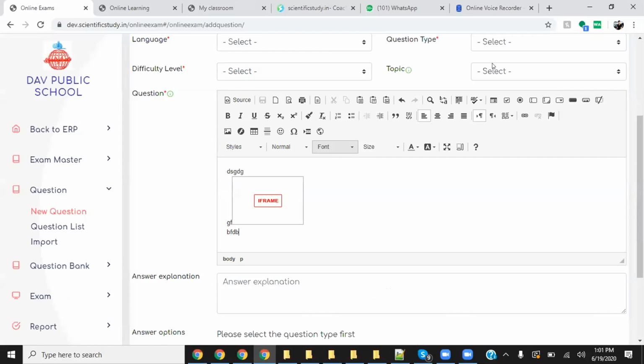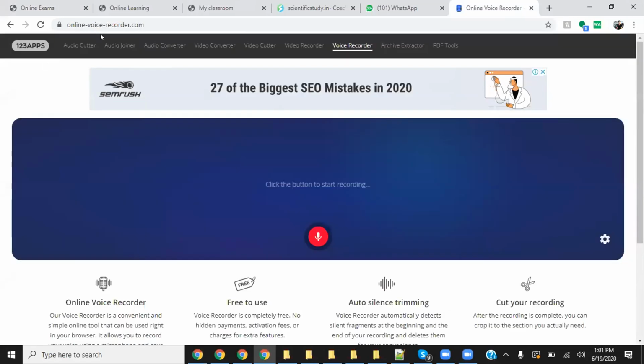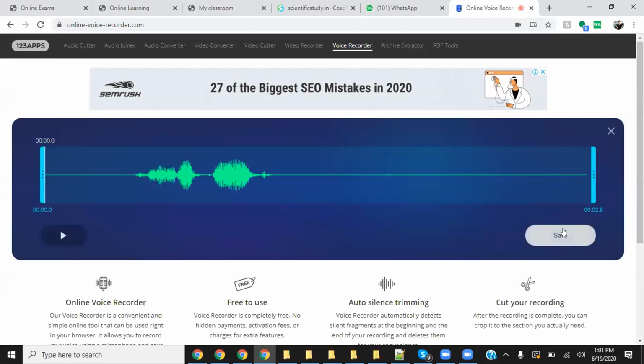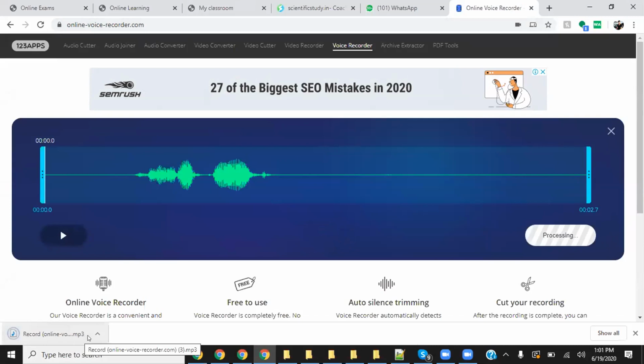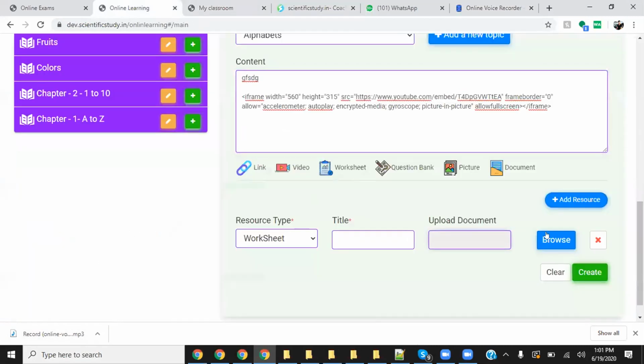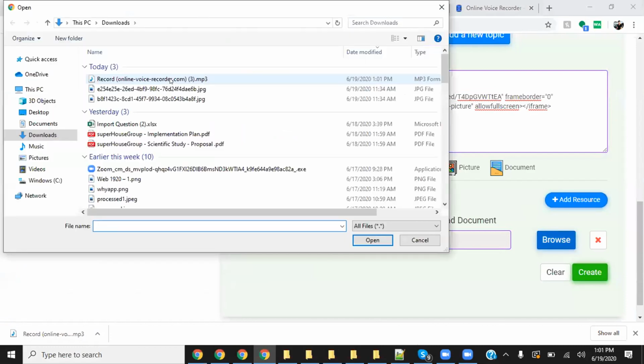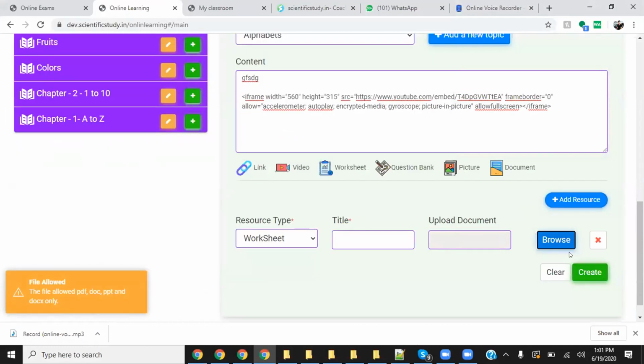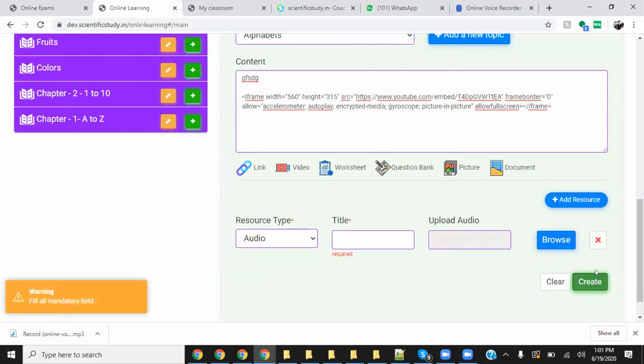But coming back to your voice recording, simply go to an online voice recorder, record, then stop, then simply download, and attach it here. That's it, done. This MP3. Go to audio, and then just do this. See, the idea is just to create everything.